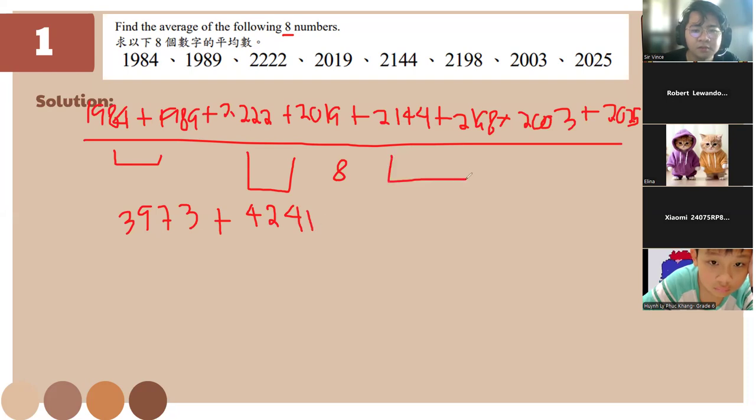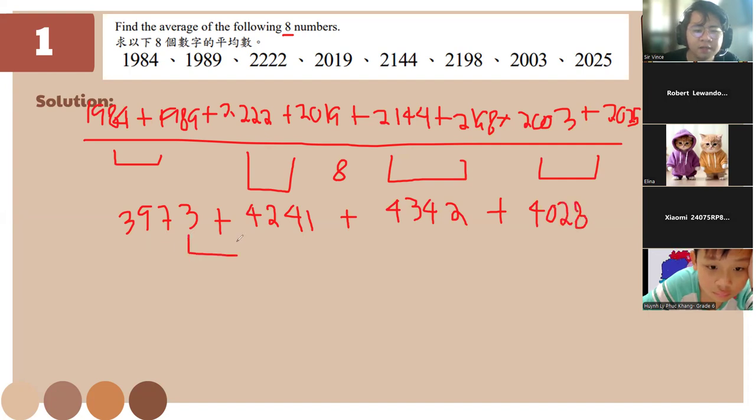Now for these two, we get 4342, and these two will be adding 2003 plus 2025 will get 4028.